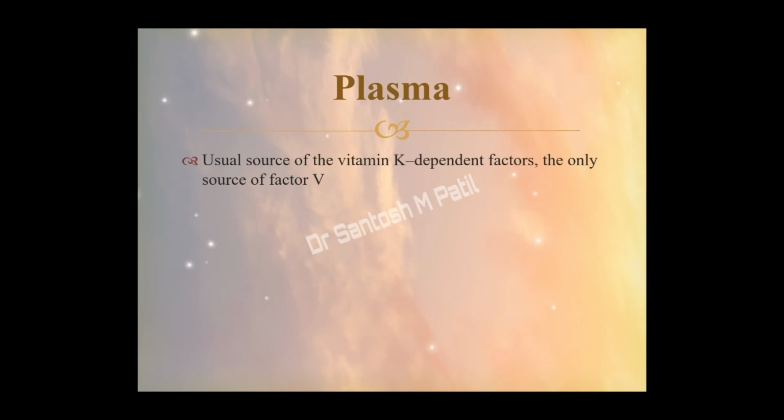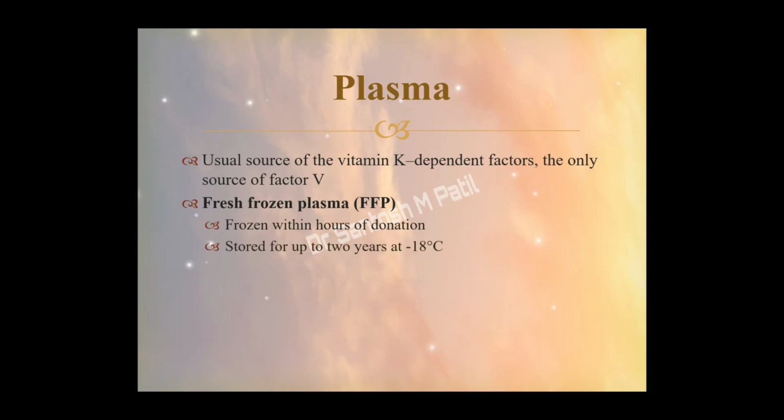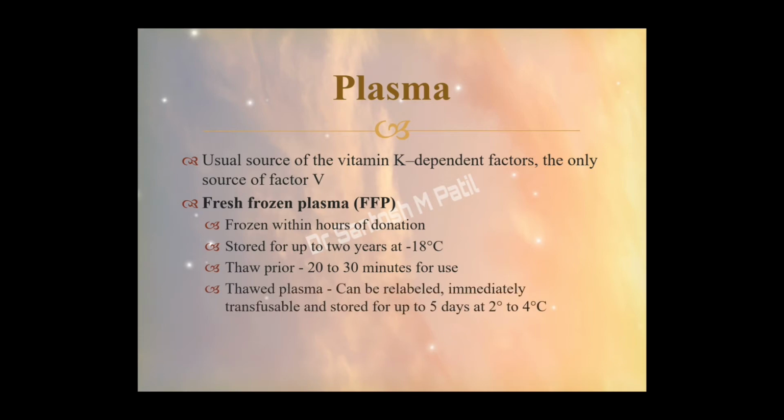The plasma is a usual source of vitamin K dependent factors and the only source of factor 5. It may be fresh frozen plasma. Whenever plasma is donated, it is immediately frozen within hours of donation and stored for up to 2 years at minus 18 degrees Celsius. It is thawed 20 to 30 minutes before use. This needs to be used only after thawing the product.